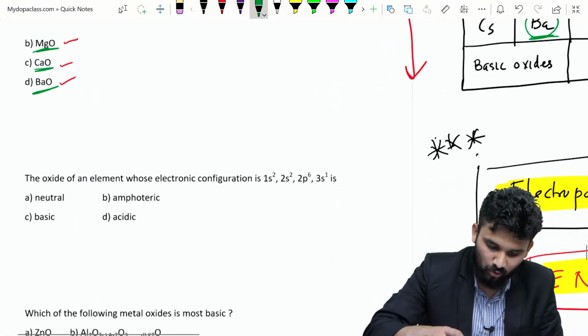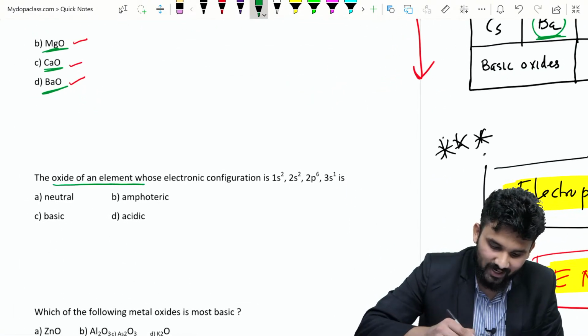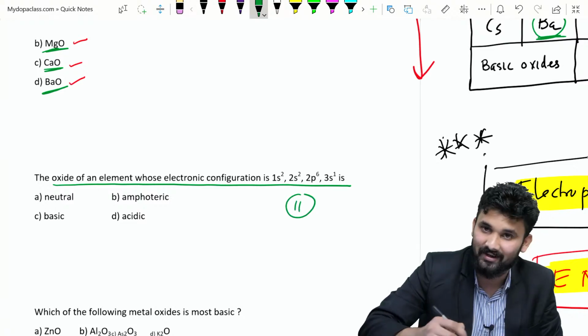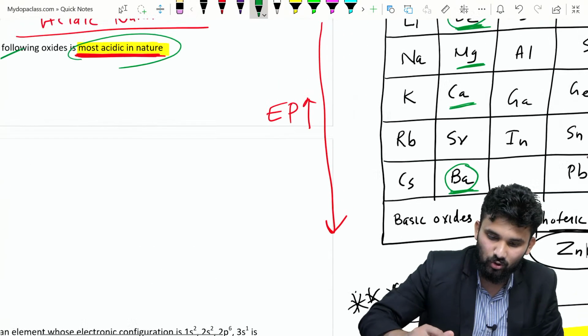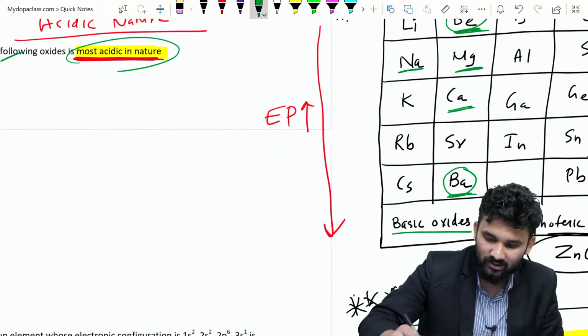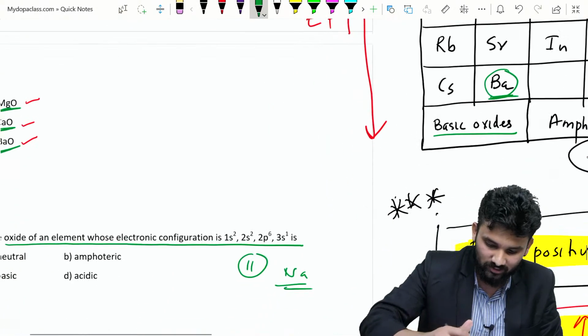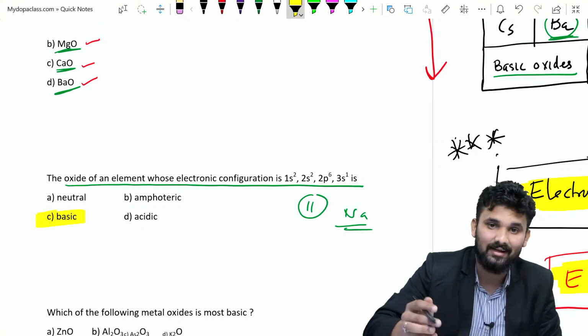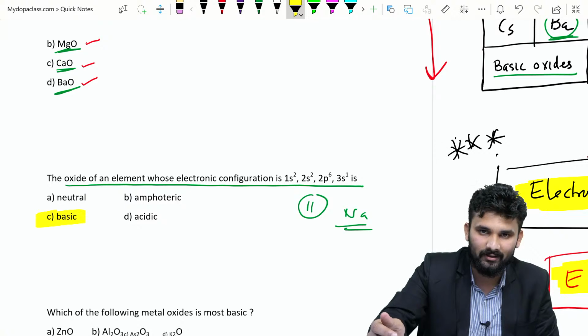I will show you one more question. That is an oxide of an element whose electronic configuration is 1s2, 2s2, 2p6, 3s1. So 2, 2, 6, 1, that is atomic number 11. 11 is sodium. So sodium makes which of the following oxides? Sodium forms a basic oxide, so option C is the right answer. Are you okay? You get the idea?